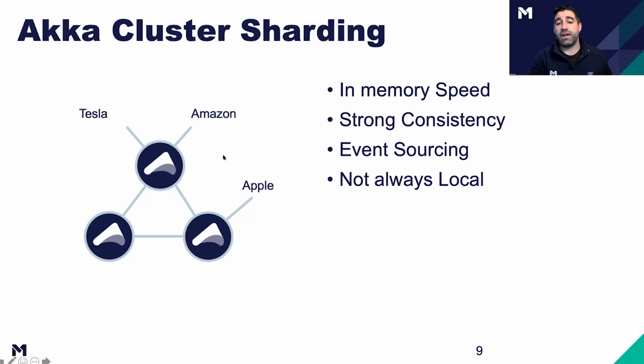So we could generate an actor that is collecting data for Amazon or Tesla, and we can guarantee that there will only be one example of the Tesla or Amazon actor in the cluster. And if we're processing over here and we process some message that has to do with Tesla, we can still forward that message over here and get an acknowledgement that it's been processed, and then finish processing it. So that's what we're going to be doing today.